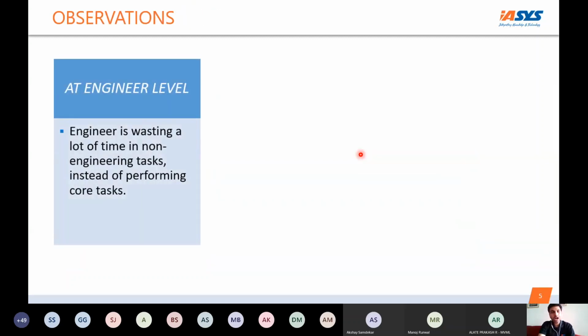So our observations, this is from ISS's point of view. At engineer level, the engineer is wasting a lot of time doing non-engineering tasks. Instead of performing core tasks, the engineer is wasting time compiling data, assimilating data, finding out different formats from different suppliers, talking to them, and matching the nomenclature. So at engineer level, a lot of time is wasted.